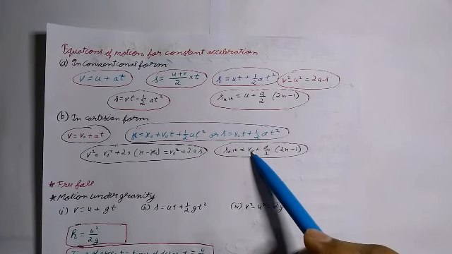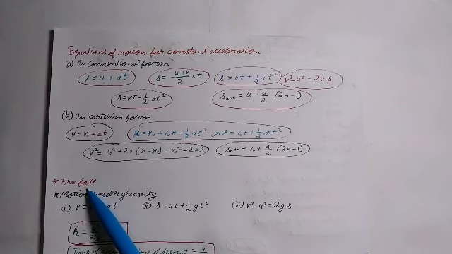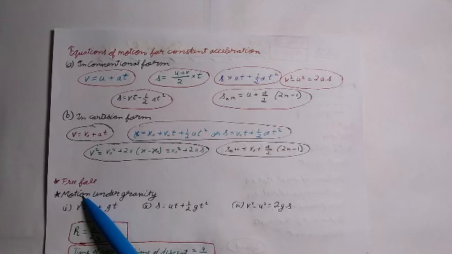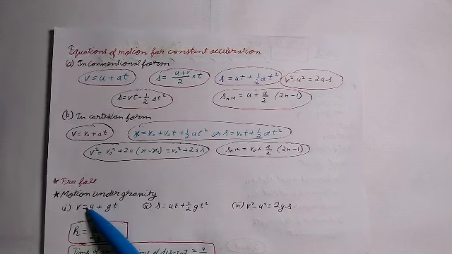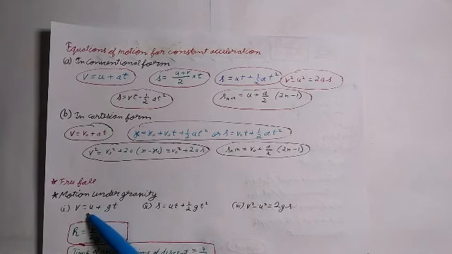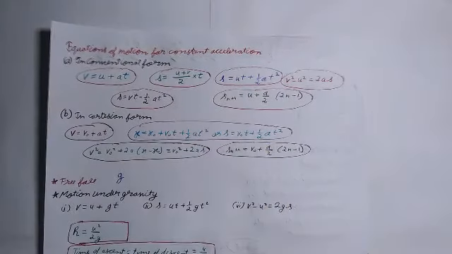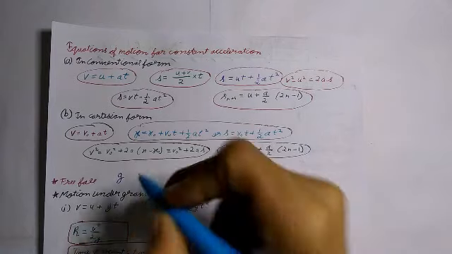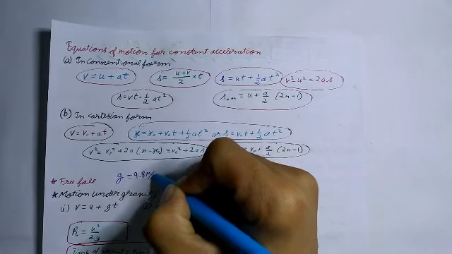And last one is S_nth is equal to v naught plus a by 2 times (2n minus 1). Now free fall. In the absence of air resistance, all bodies fall with the same acceleration near the surface of the earth. This motion of a body falling towards the earth from a small height is called free fall. The acceleration with which a body falls is called acceleration due to gravity, and it is denoted by small g. Near the surface of the earth, g is equal to 9.8 meter per second square.